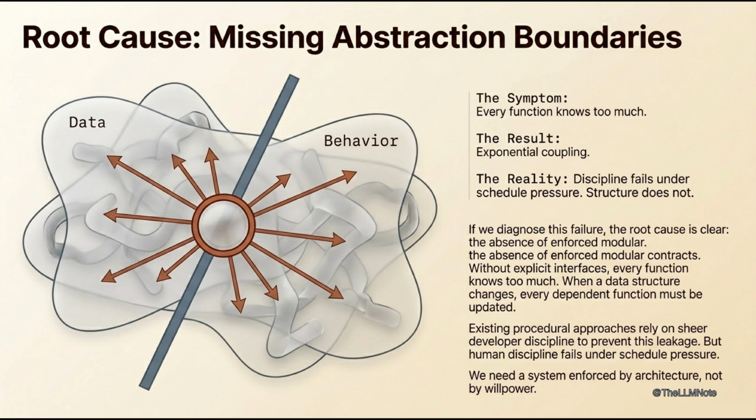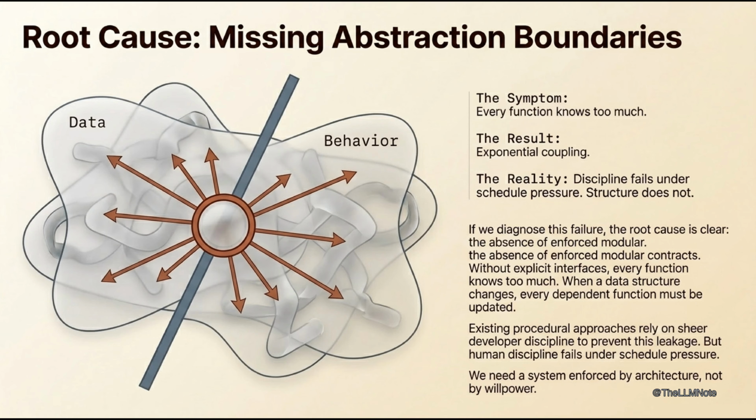Headline: The core failure is the absence of enforced modular contracts. Supporting text: without explicit interfaces, every function knows too much. Data and behavior scatter across the codebase, forming a web of implicit assumptions. When a data structure changes, every dependent function must be updated. The system becomes an inseparable layer where any part can affect any other: exponential coupling.